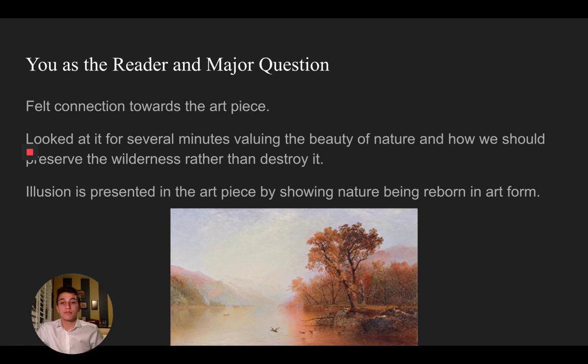I looked at the painting for several minutes, valuing the actual beauty of the nature and how we should preserve the wilderness rather than destroy it as we are today. And back then, they saw it as romanticism, as valuing nature and not destroying it and interrupting it. And illusion is presented in the art piece by showing nature being reborn in art form, a new way of showing it.